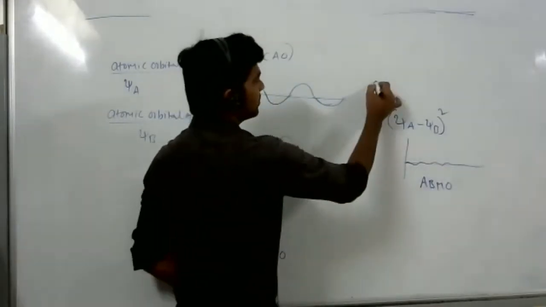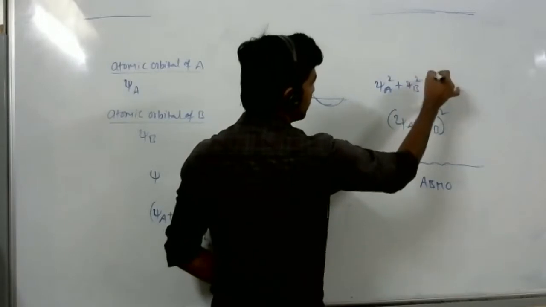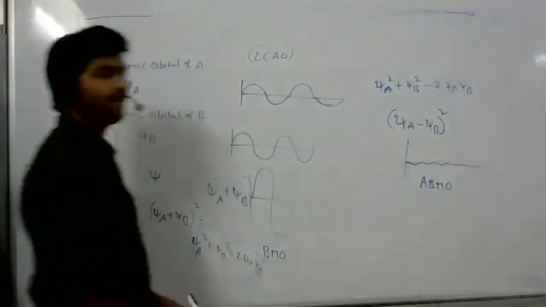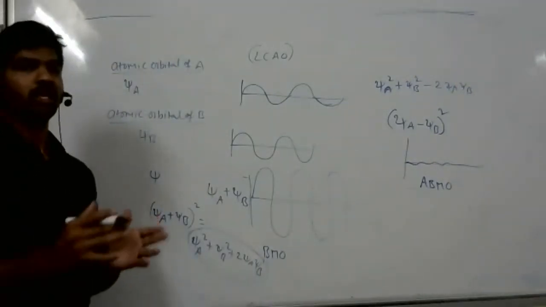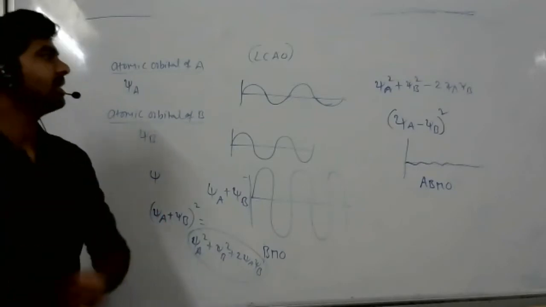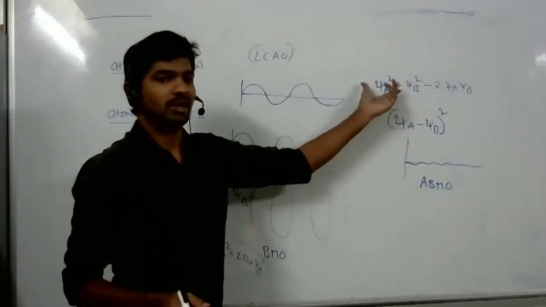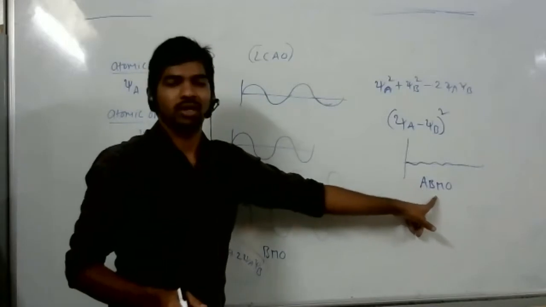It gives psi a square plus psi b square minus 2 psi a psi b. So the sum of the probability of finding the electron density in two atomic orbitals is somewhat less than in the atomic orbitals. That's what these results say for the anti-bonding molecular orbital.